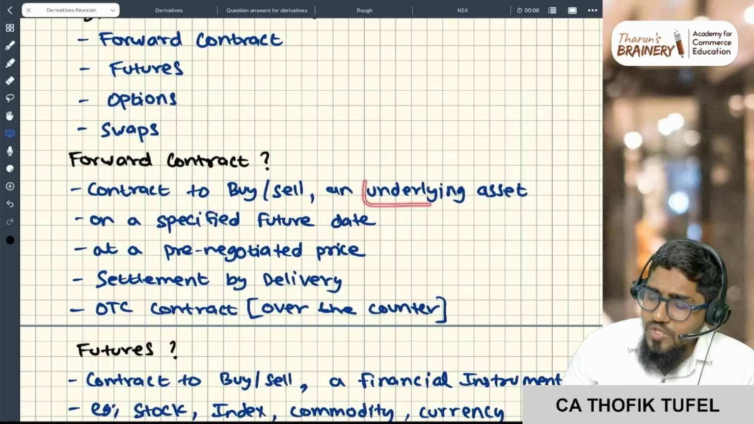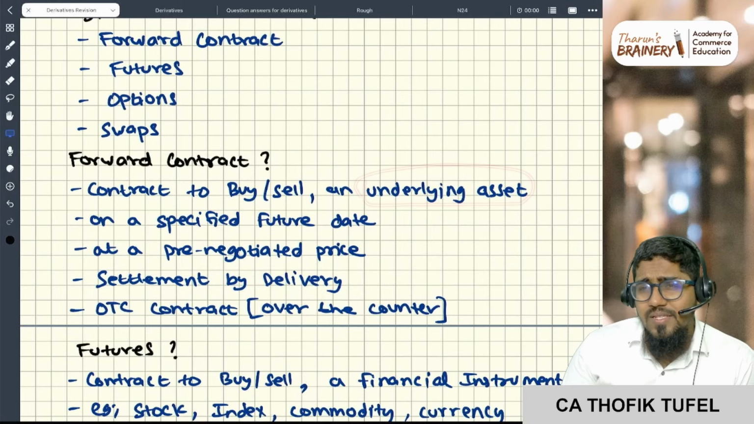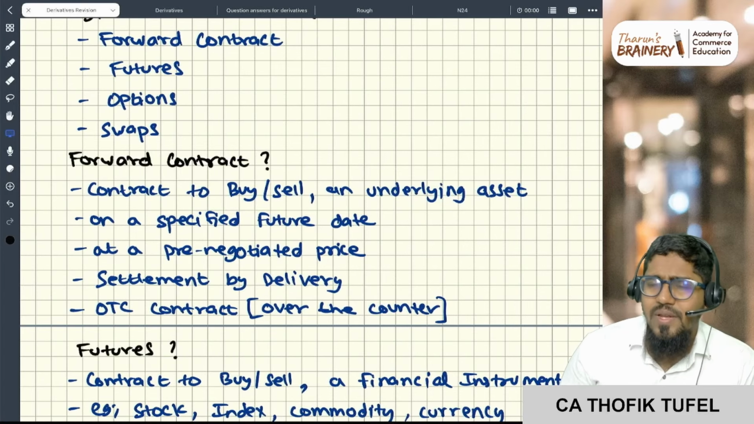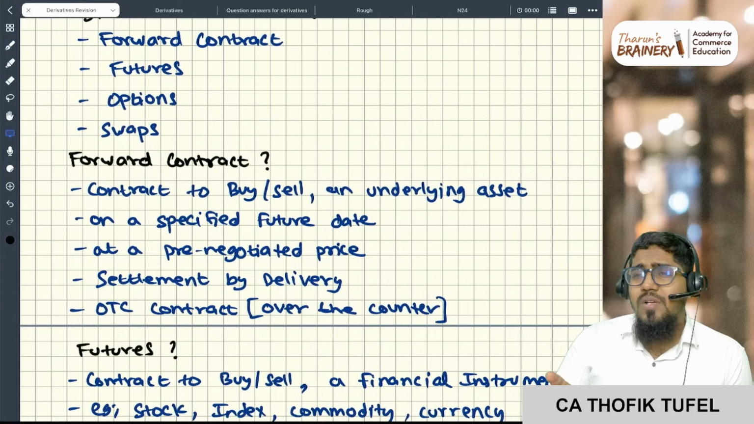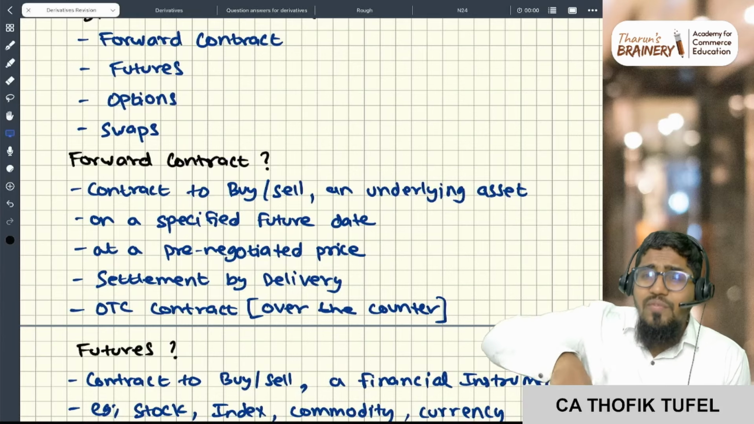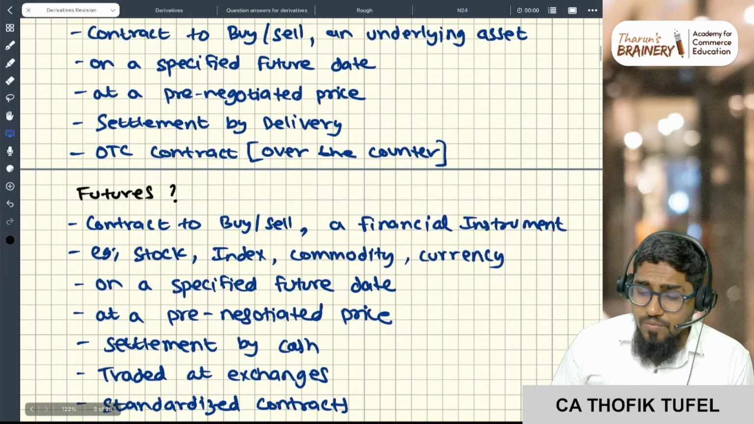And the underlying asset can be a stock also. The underlying asset could be anything. Mostly, forward contracts are entered for commodities, because they are over the counter, right? Stocks and all you cannot trade over the counter. So next, futures will come. Now you see what futures are.